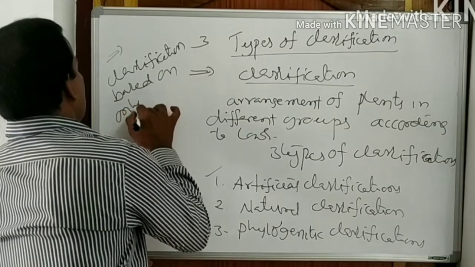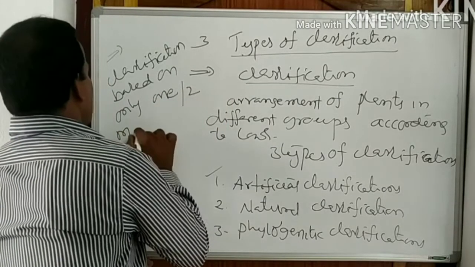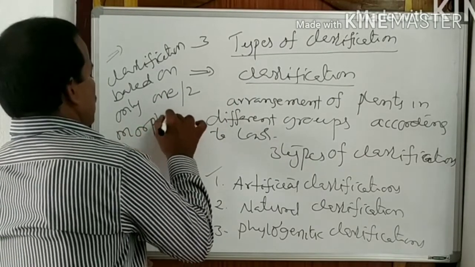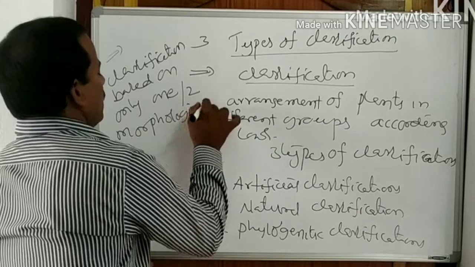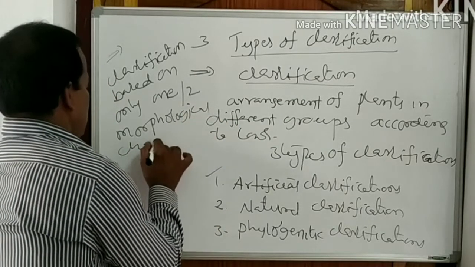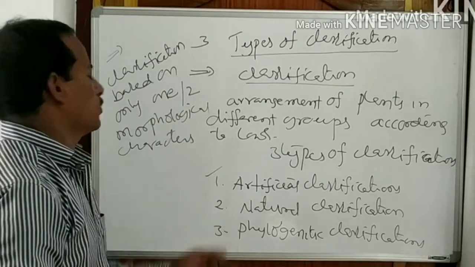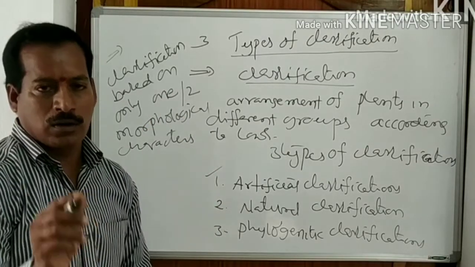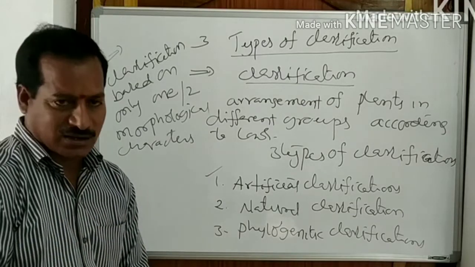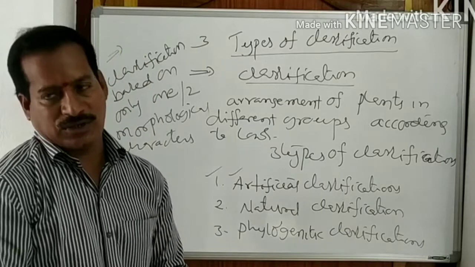Understand? The classification is purely based on only one or two morphological characters. Those types of classifications are artificial classifications.